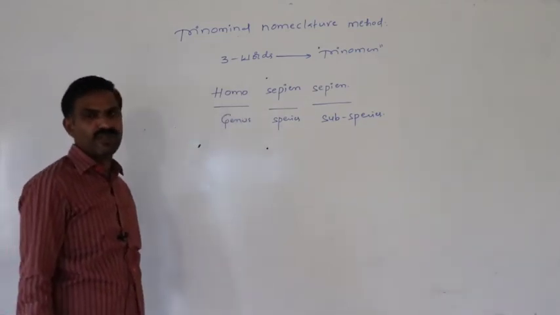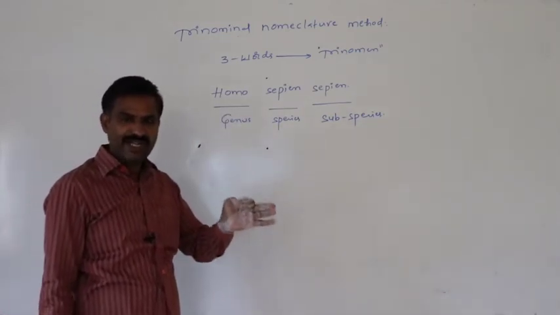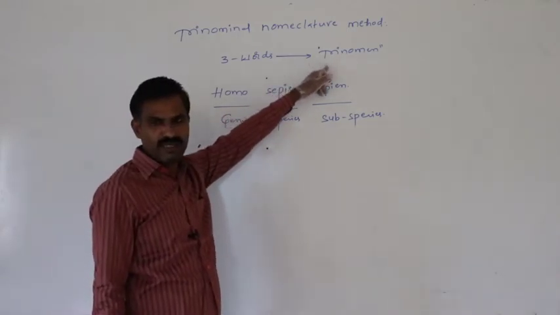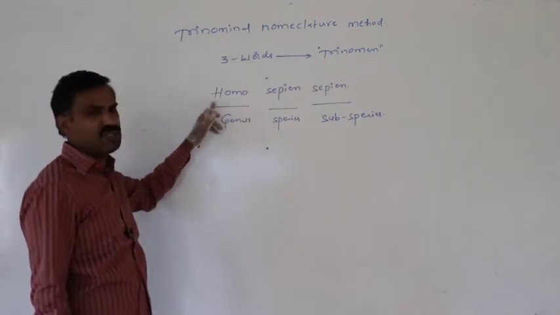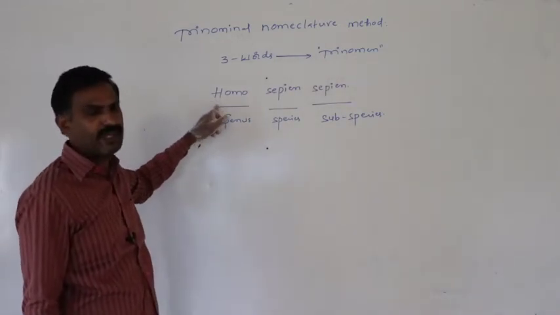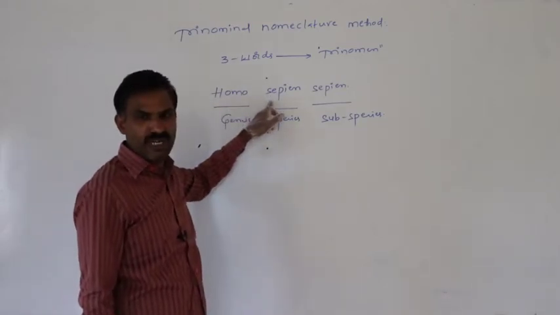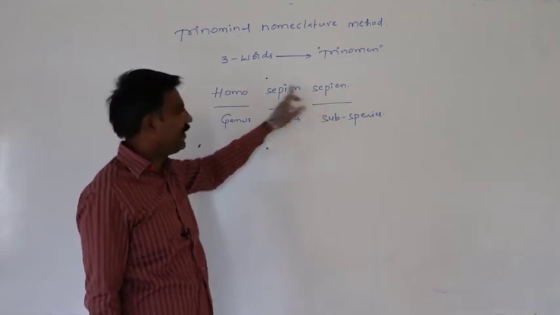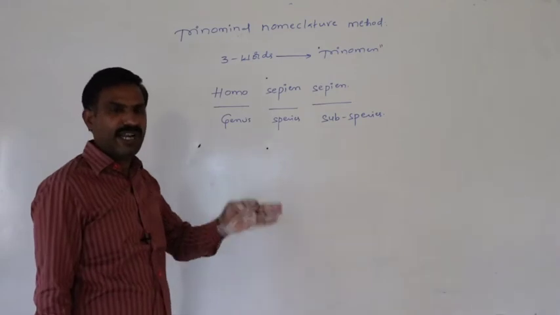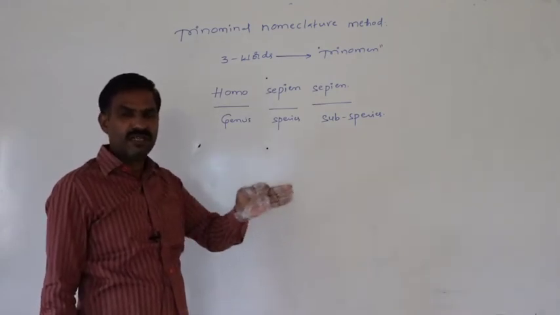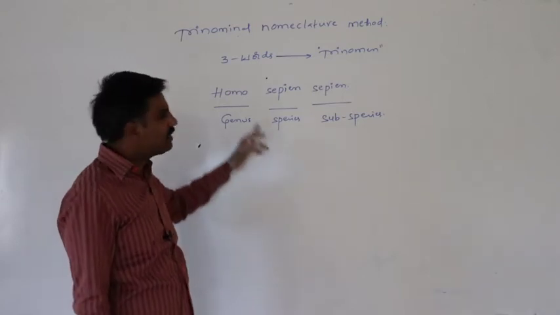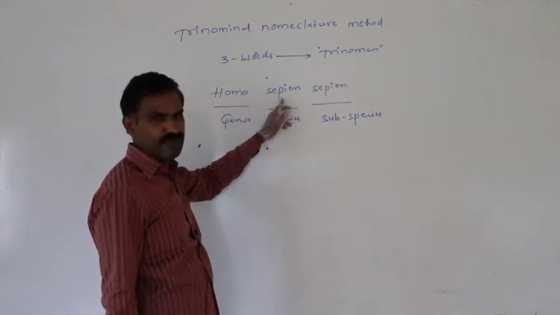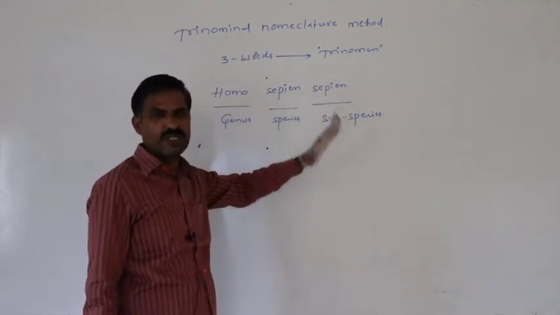Here also, while we are writing the scientific name, while we are writing the trinomen, at first the genus word must begin with a capital letter. The species word must begin with a small letter. The subspecies word also must begin with a small letter. Again, after completing the writing, separately we have to underline the genus word, species word, and subspecies word also.